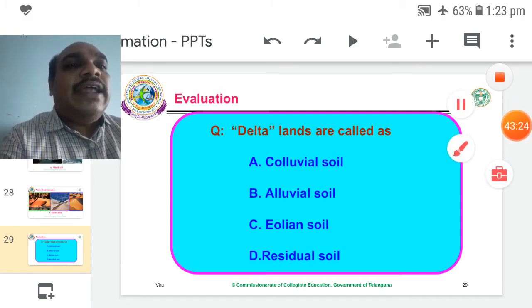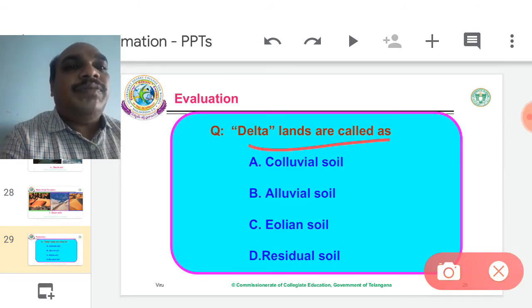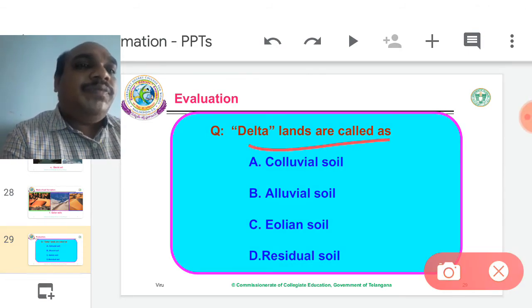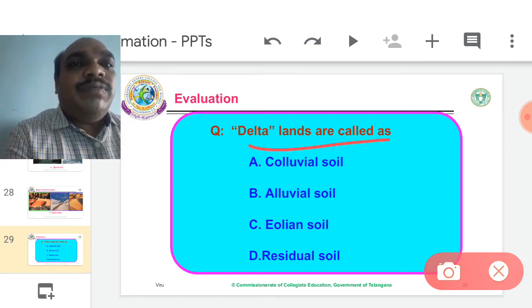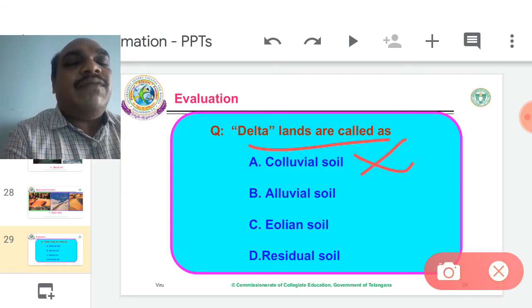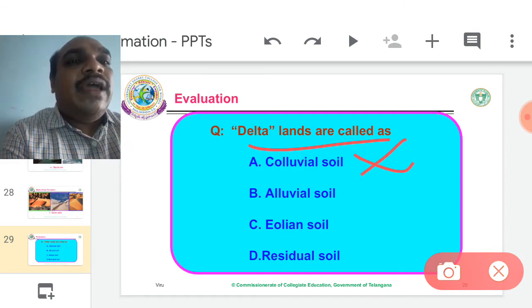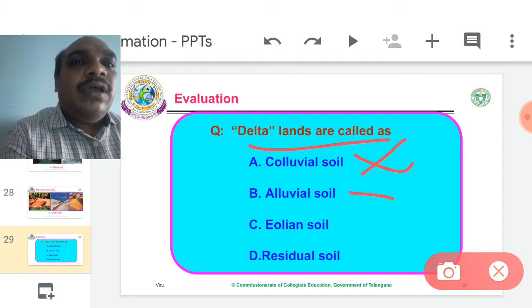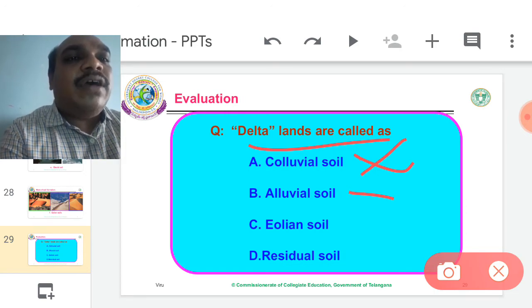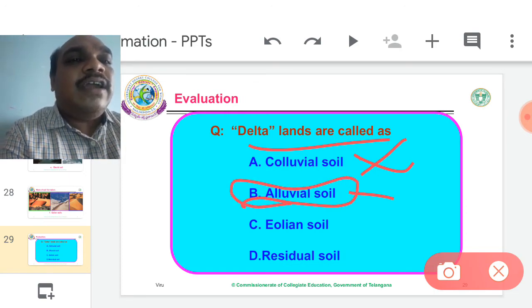Delta question. Delta lands are called... Delta another name. So A, colluvial soils. Colluvium means landslide. These are formed along the lateral side, slope side of the mountain. So mountain slopes break down, fall down and form soil, that is called colluvial. Alluvial soils. Alluvium means delta. Among the rivers, these types of soils are forming. Yes, this is the right answer.